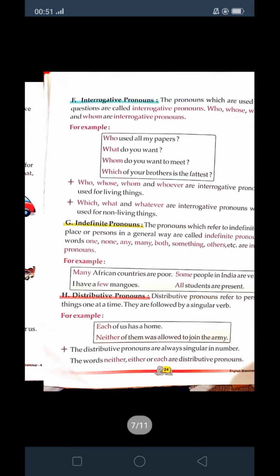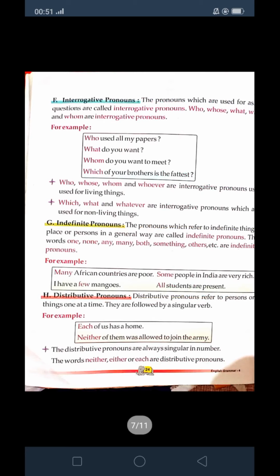Now the next one, interrogative pronoun. Interrogative pronouns are used for asking questions. The words which are used for asking questions are called interrogative pronouns. Here the words who, whose, what, which, whom are interrogative pronouns. Who used all my papers? Here the word WHO is the interrogative pronoun. WHAT, what is also an interrogative pronoun.